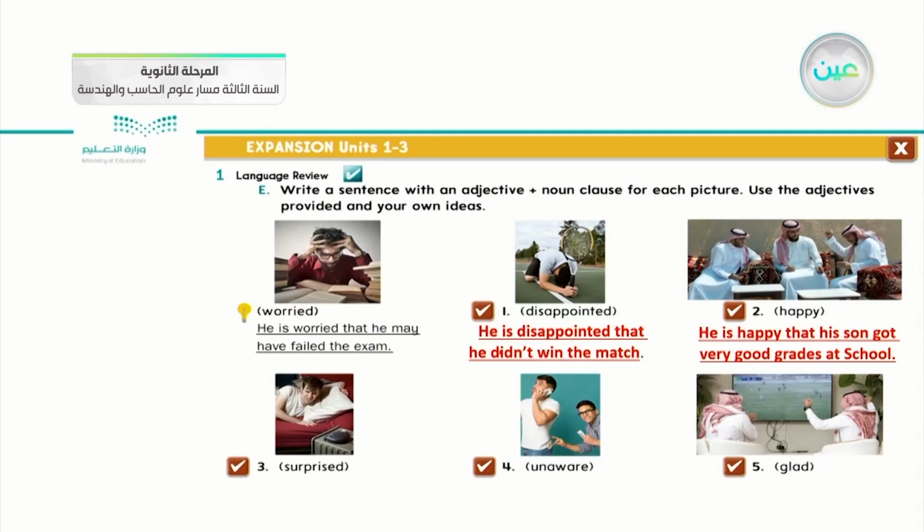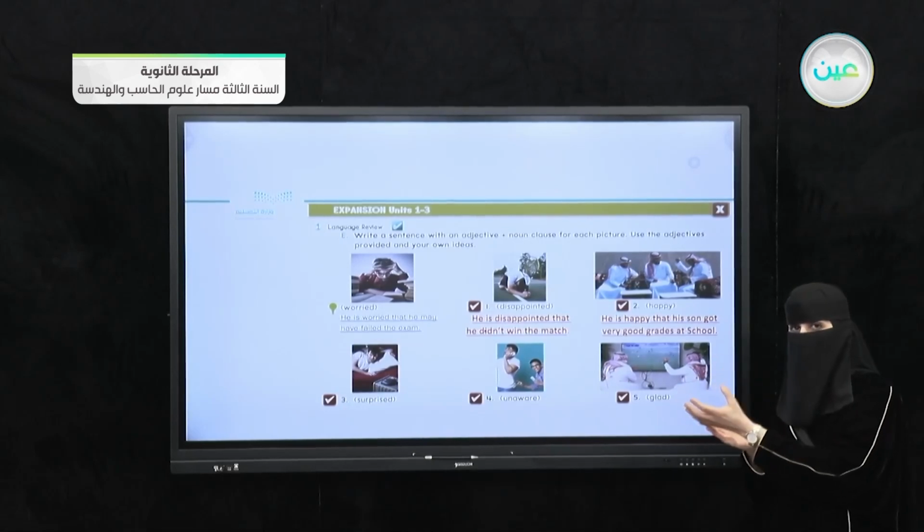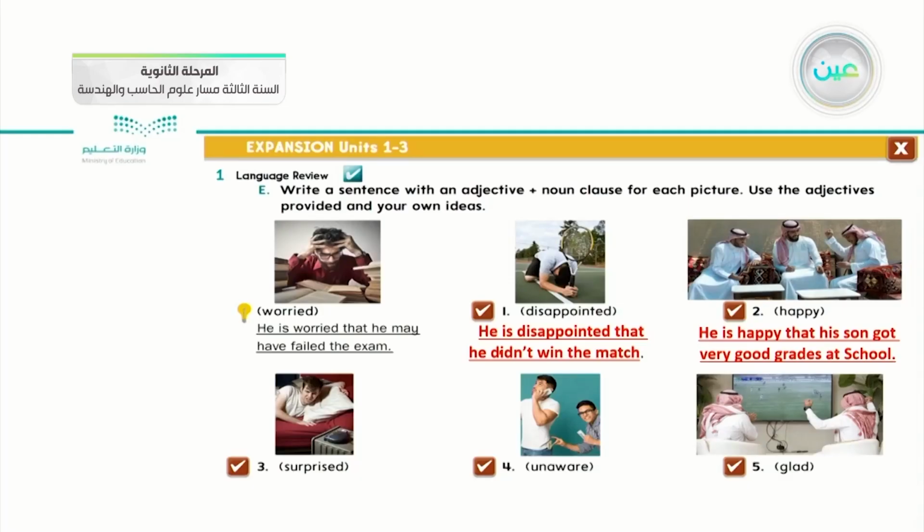So, which means that I bring a reason for his happiness, that his son got very good grades in his school. So he is happy is the first part, an adjective statement. Then the second part, his son got very good grades at school. This is the noun clause. So how can I join these two statements? I use that. And this is the first situation of the previous lesson from noun clauses.